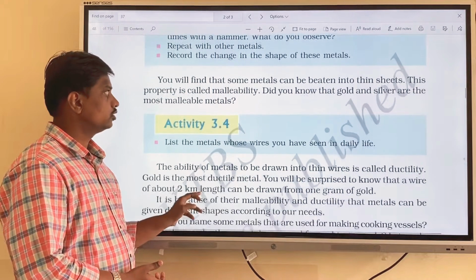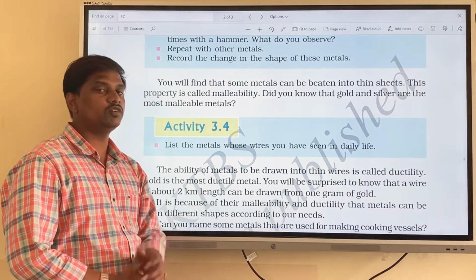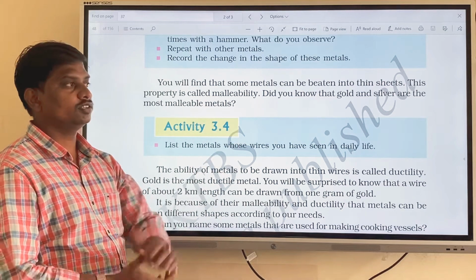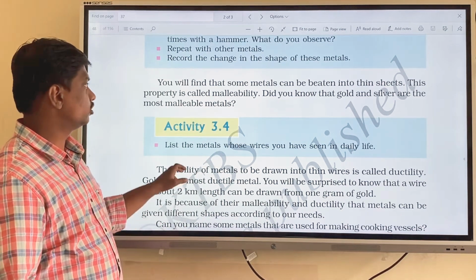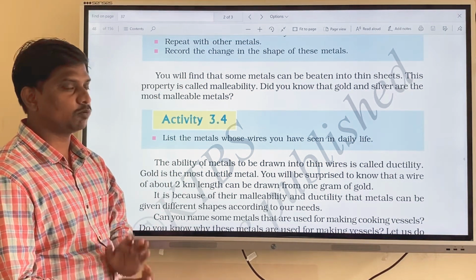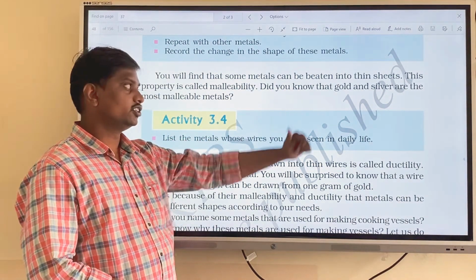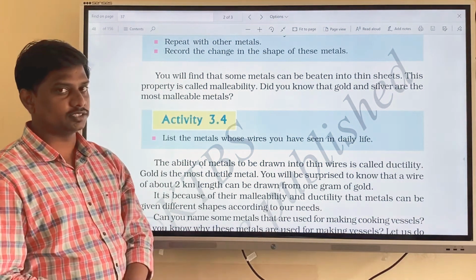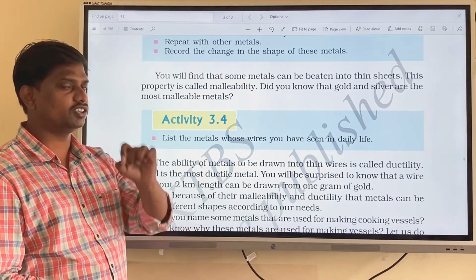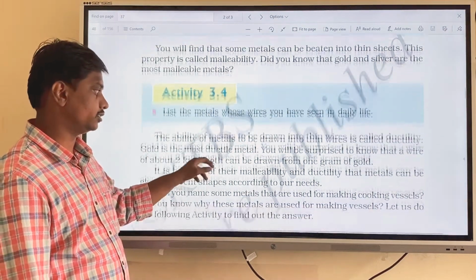Next, you will find that some metals can be beaten into thin sheets. In your day-to-day life, you can see many houses constructed with the help of thin sheets of metals. This property of metals is known as malleability. Do you know that gold and silver are the most malleable metals? They can be beaten into very thin sheets, so that's why we call gold and silver the most malleable metals.